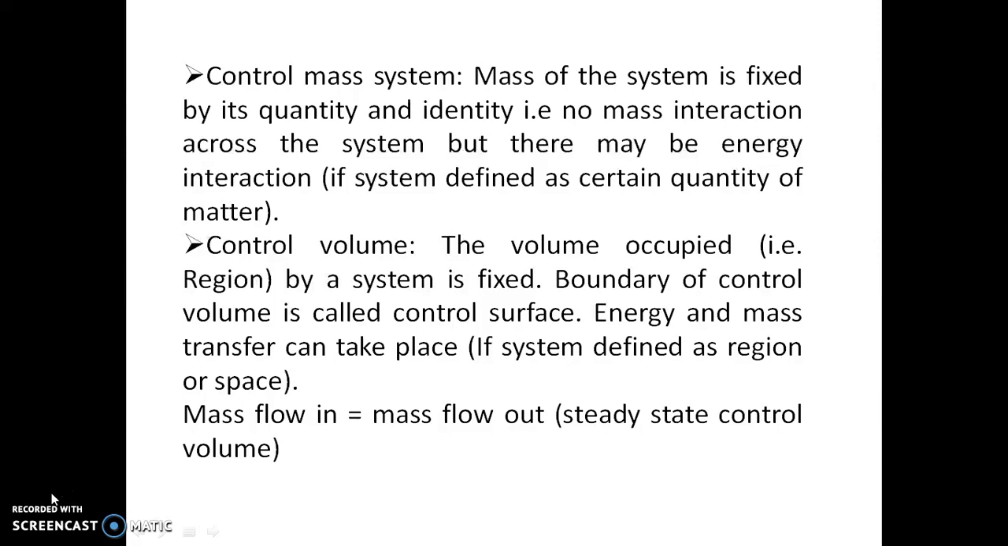The system is defined as a region or space. So in an open system, we consider a space and define it as the system, and the volume occupied by the system is fixed. So it is a control volume, and the control volume system is separated from the surroundings by the control surface. And in this, mass flow in is equal to mass flow out for the steady state control volume.